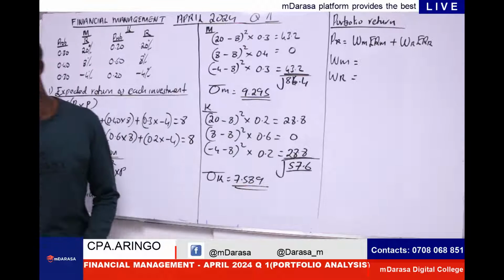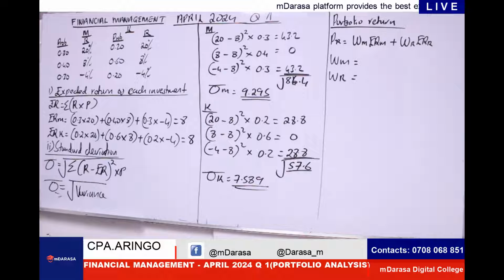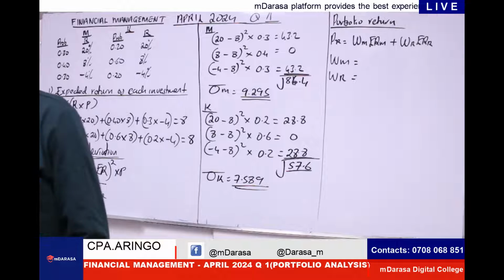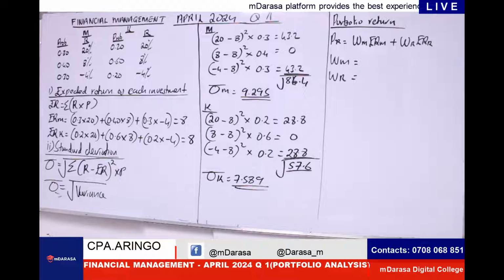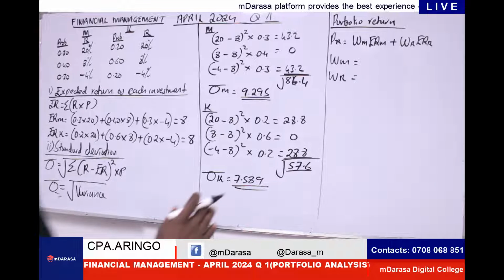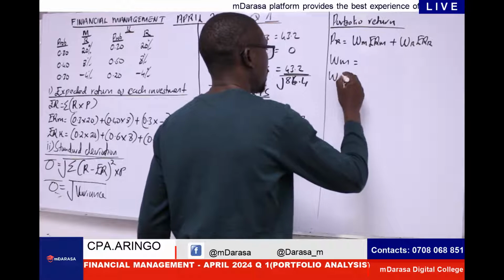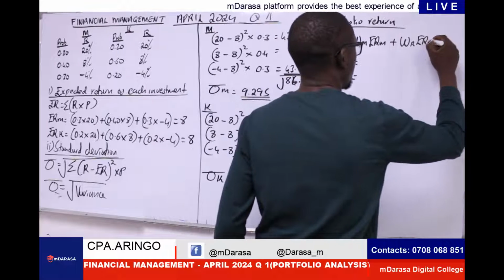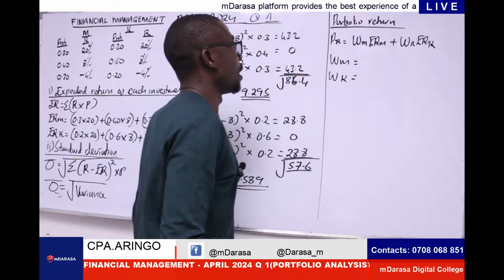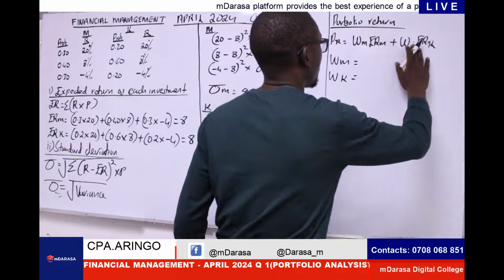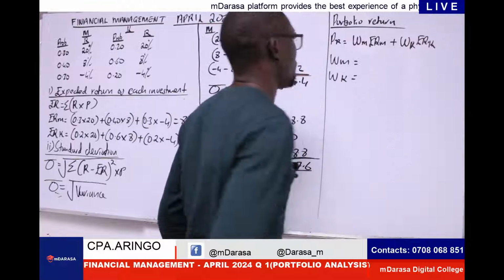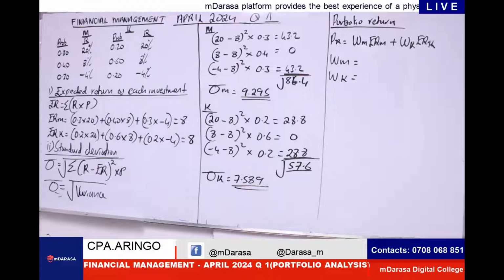Actually, we're having M and K, not M and R. This is K.